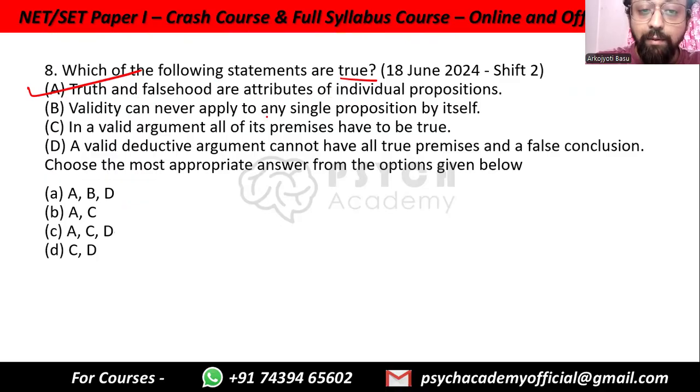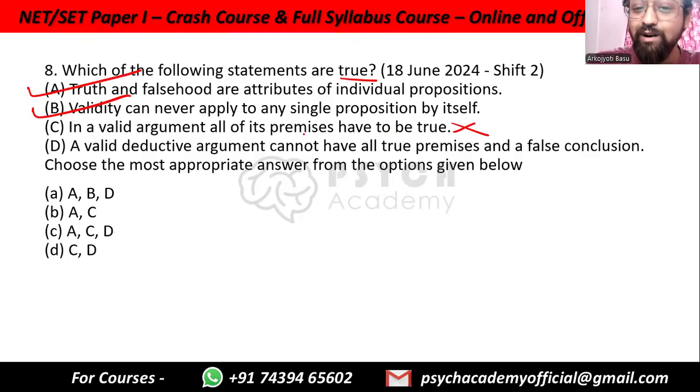Validity can never apply to any single proposition by itself. Also correct. Validity requires an argument. In a valid argument, it is not the case that all of its premises have to be true. For example, if you say that all dogs are birds, Labrador is a dog, hence Labrador is a bird, based on just the logic, the reasoning is valid. But all dogs are birds is not true.